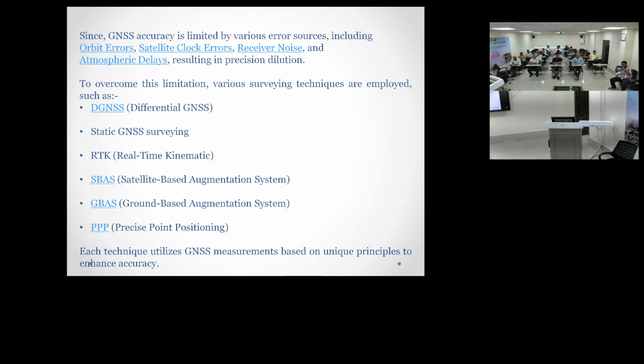So because of the errors, suppose this is the position it has found through GPS, and this position is known, and here is the position, suppose. So this position is known, so there is a deviation in the position. Suppose this is 2 or 4 centimeters. This position we have got here.